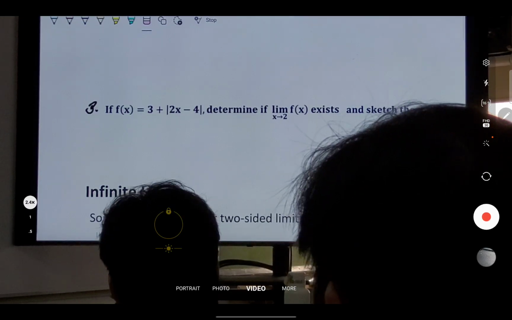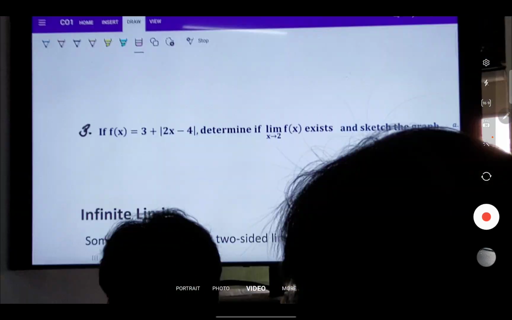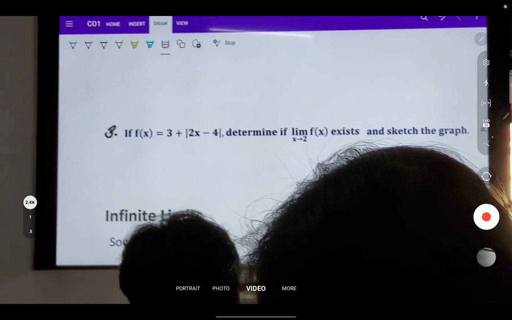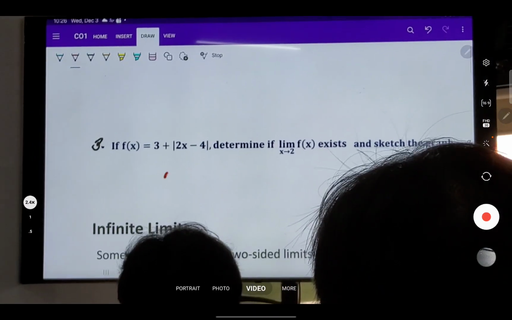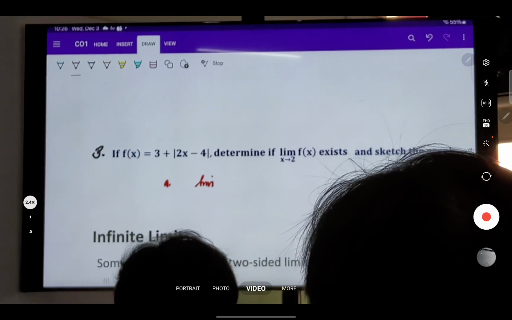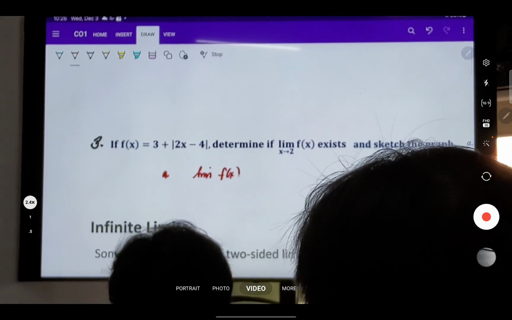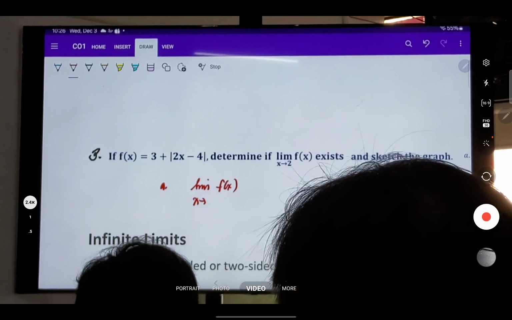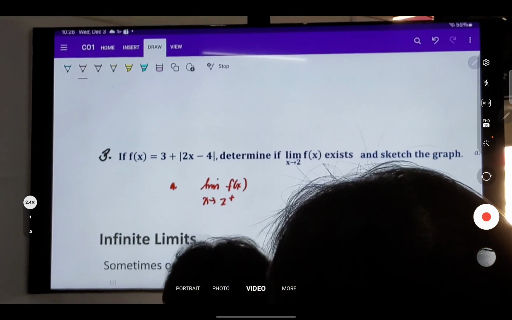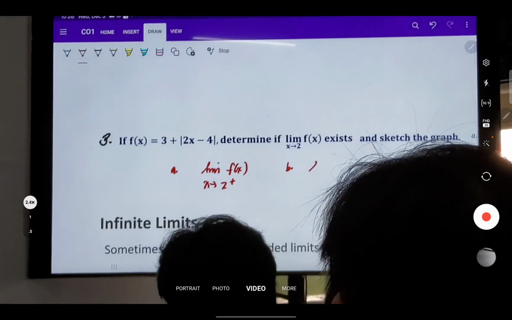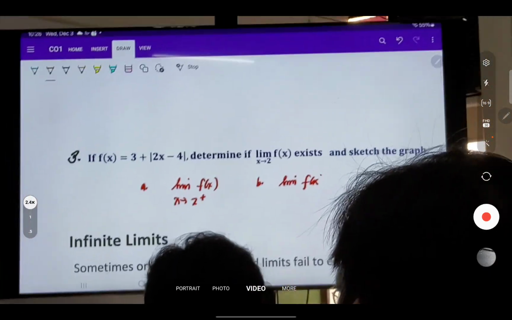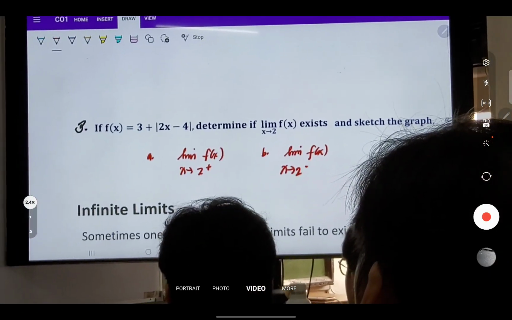We have to solve for the limit of f of x as x approaches 2 from the right. Tapos, kukunin yung limit of the function f of x as x approaches 2 coming from the left. And then you compare the values, right? Ito yun. Nandito na.